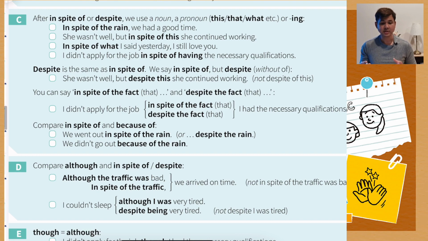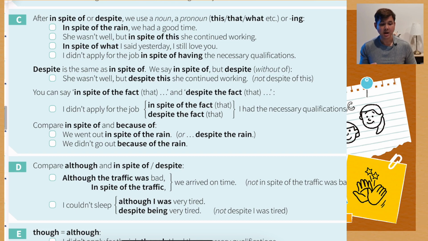After in spite of or despite, we use a noun, a pronoun such as this, that, what, etc., or we can use a gerund, the ing form. For example, in spite of the rain, we had a good time. So in spite of the rain is a noun. She wasn't well, but in spite of this, she continued working. So in spite of this is a pronoun. In spite of what I said yesterday, I still love you. What is also a pronoun. It refers to something that I said yesterday.